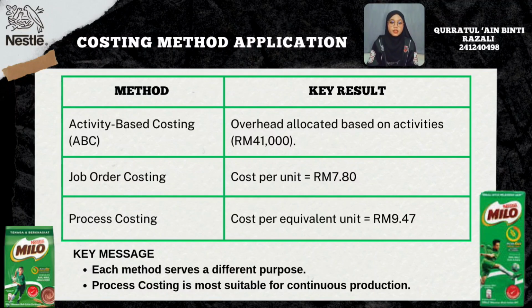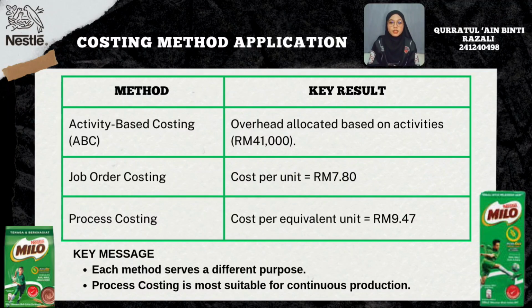First, we calculate the equivalent units. There are 18,000 complete units and 2,000 work in progress units that are 50% complete. So, 18,000 plus 1,000 equals 19,000 equivalent units.